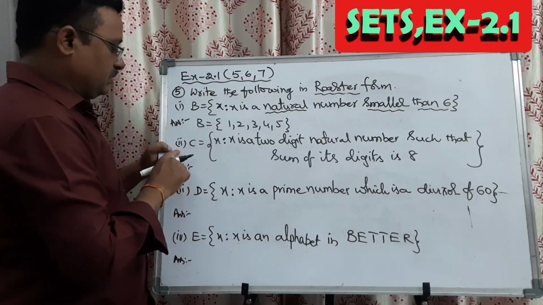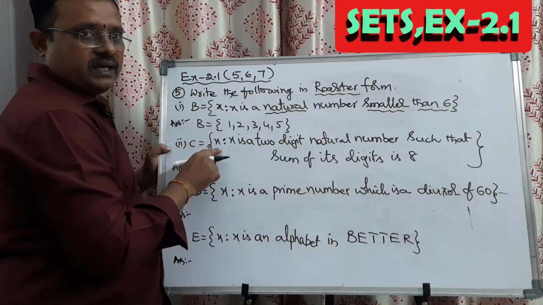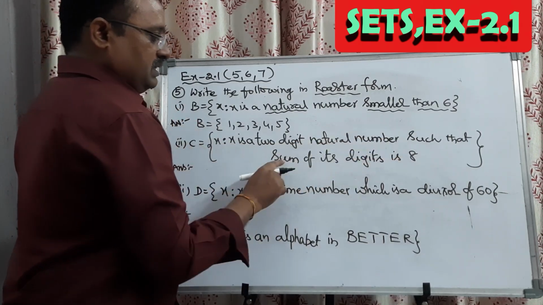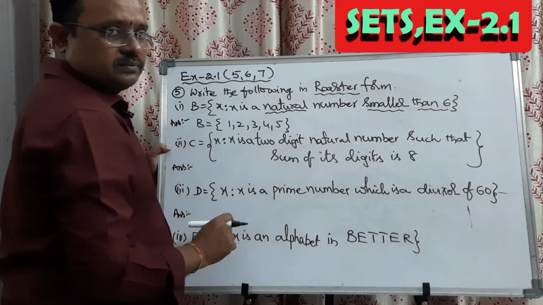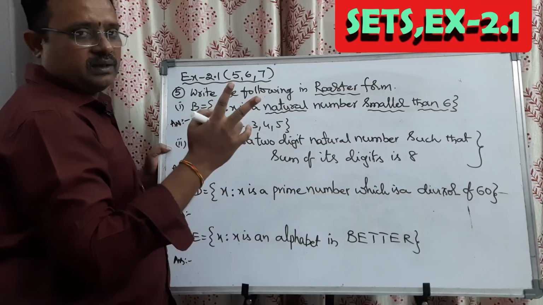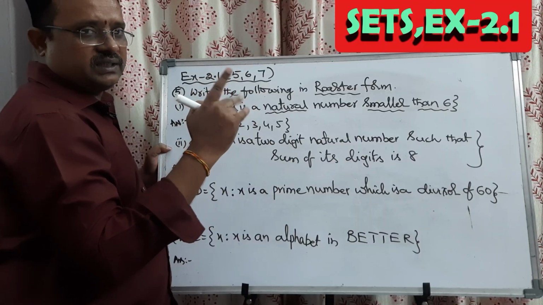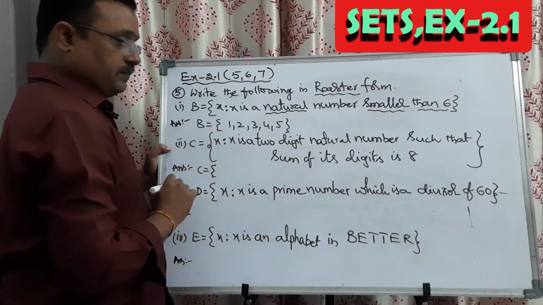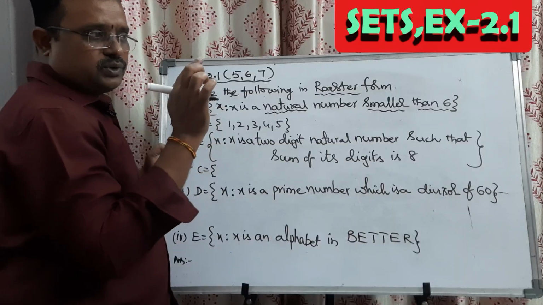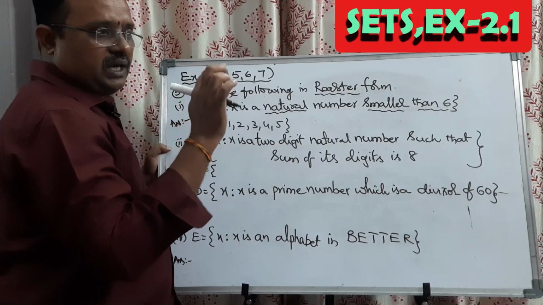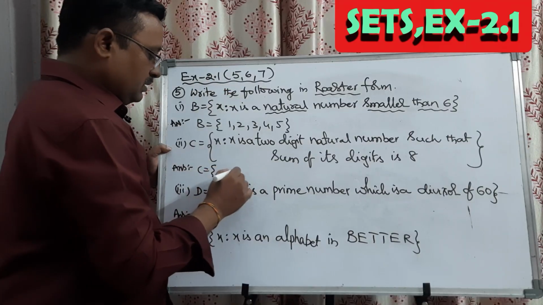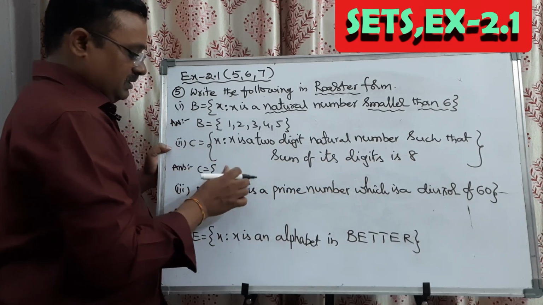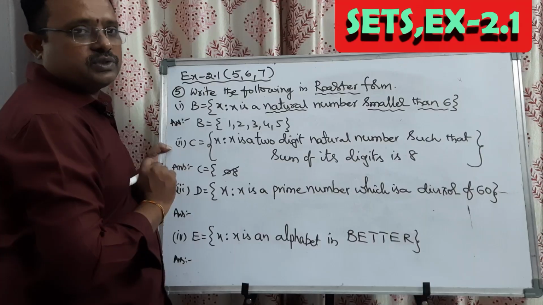Next, coming to the second question, C is equal to set of x such that x is a 2-digit natural number such that sum of its digits is 8. It is a 2-digit natural number, but if you add both the digits you should get 8. So for that answer, C is equal to, if you choose 0 as the tens digit, 0, 8, sum of the digits is 8 only, but it is not a 2-digit number. So that's why we are not supposed to consider that one.